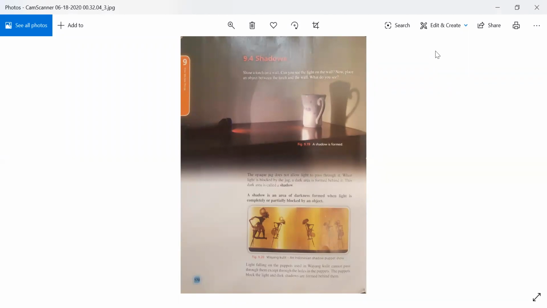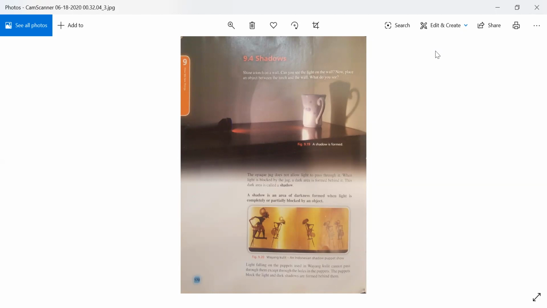Light falling on the puppets used in viewing cannot pass through them except through the holes in the puppets. The puppets block off the light and dark shadows are formed behind them.